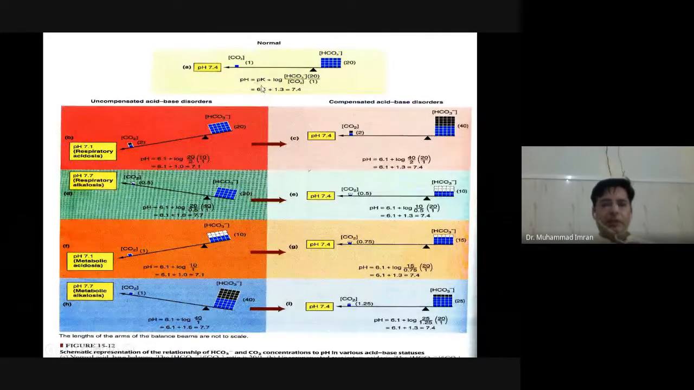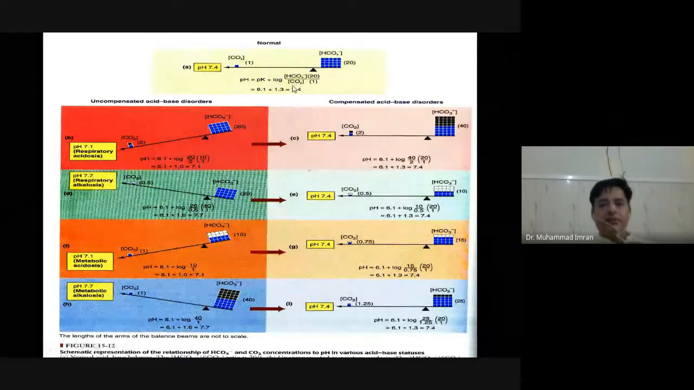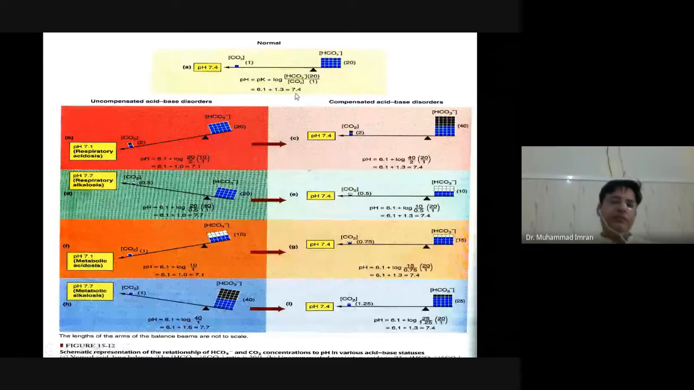What is the pKa of buffers in the blood? It is around 6.1, and the bicarbonate buffer pK value is 6.1. Then the log of bicarbonate to carbonic acid ratio is 20 to 1. So the log of 20 is always 1.3, and it gives the pH of 7.4, which is the normal value.